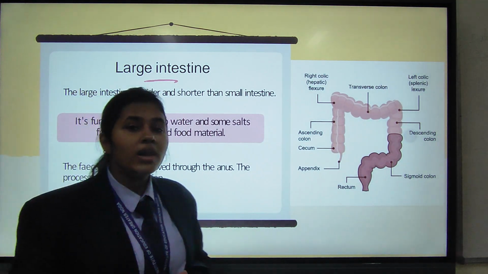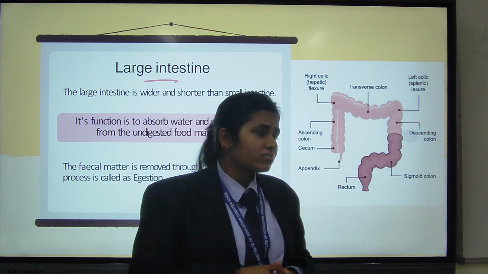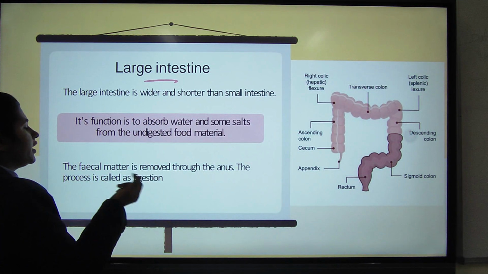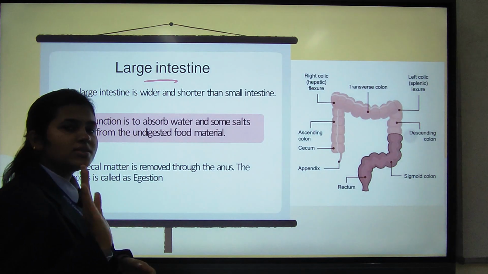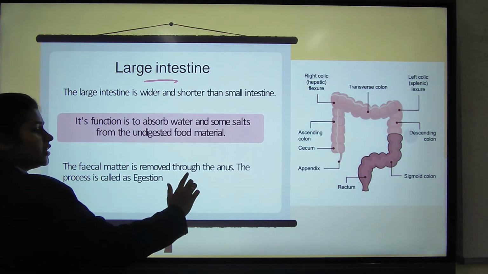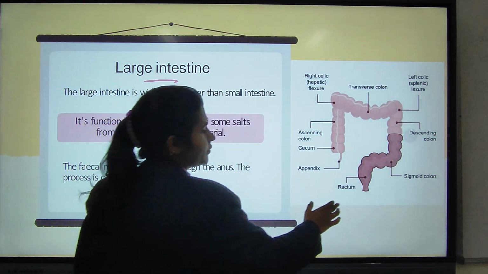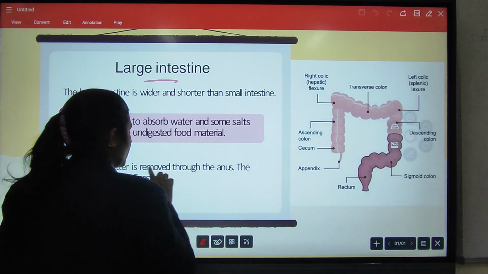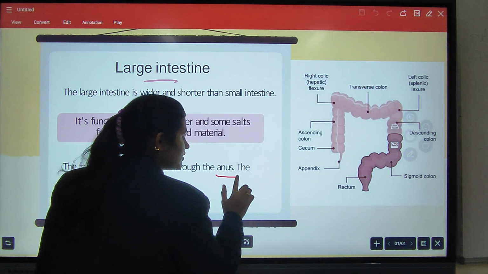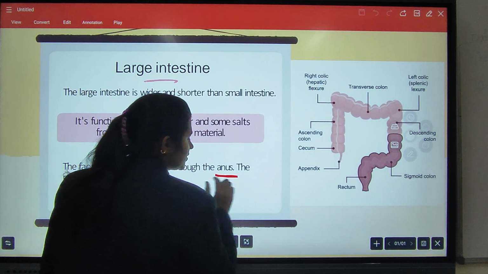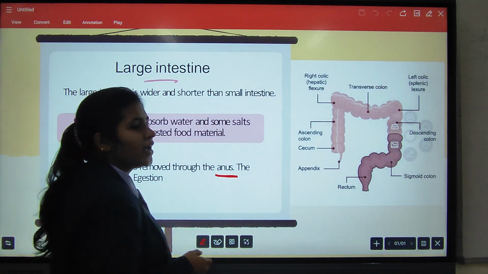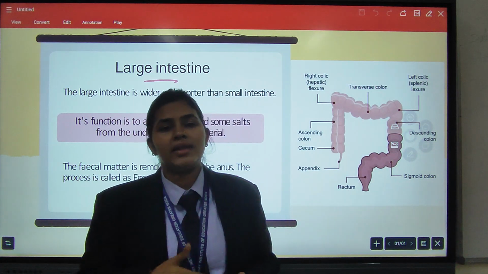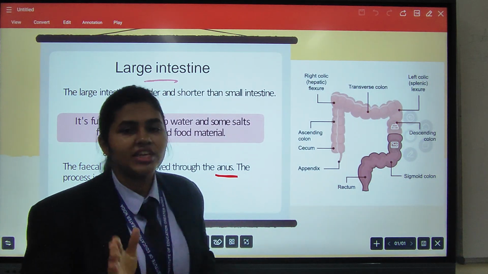Now from the large intestine itself, the fecal matter is removed. The fecal matter is removed through the anus. The process of removal of fecal matter from the anus is known as egestion.